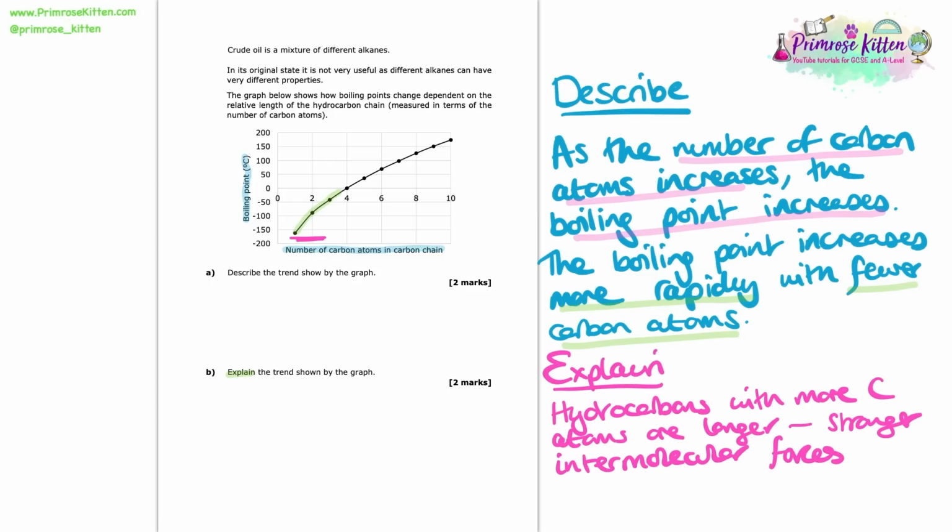Now the second point we want to make links these stronger intermolecular forces to the boiling point. So as we have stronger intermolecular forces, more energy is going to be needed to break these bonds or to overcome these forces. And so as a result, we have a higher boiling point.